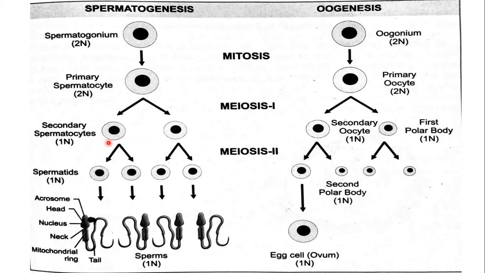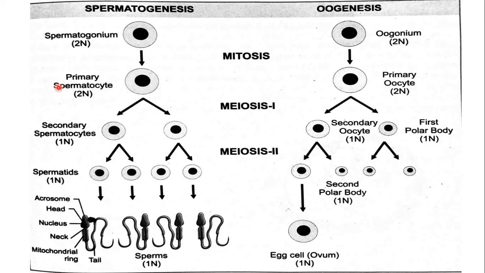Then these secondary spermatocytes undergo meiosis 2, and as a result, each secondary spermatocyte produces 2 spermatids.